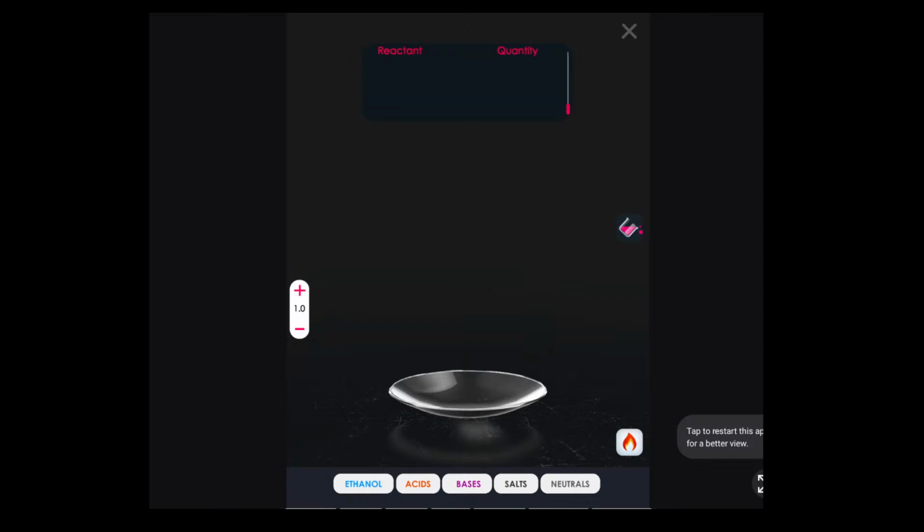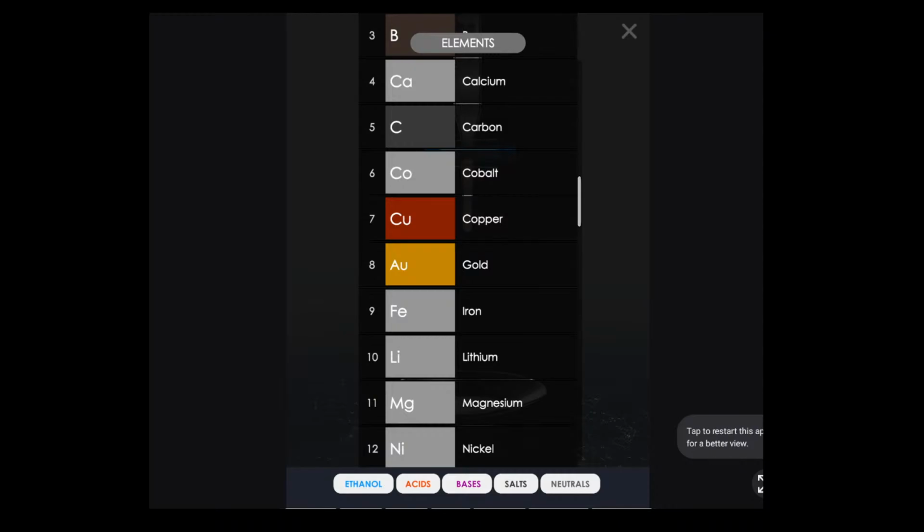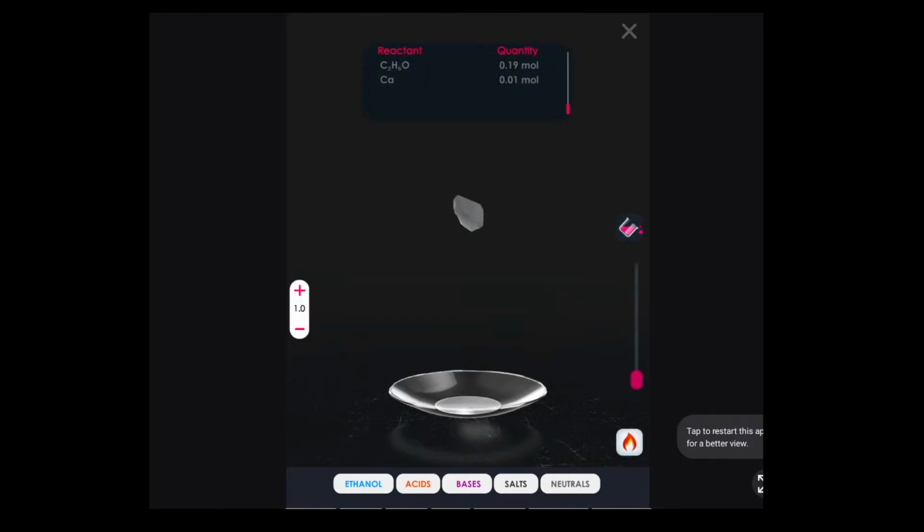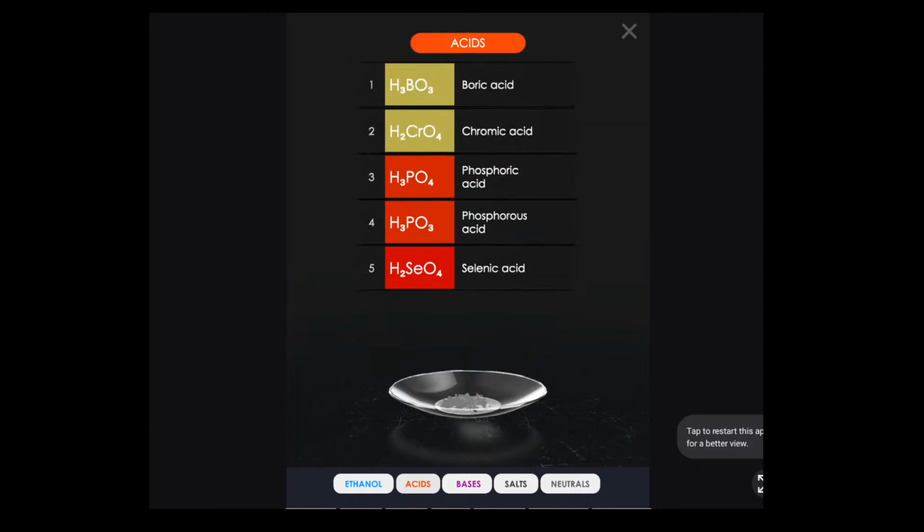Now let's take one more. Ethanol. And let's take this time calcium, and let's see whether it reacts. It's not reacting. So let's put some acid so that it will react.